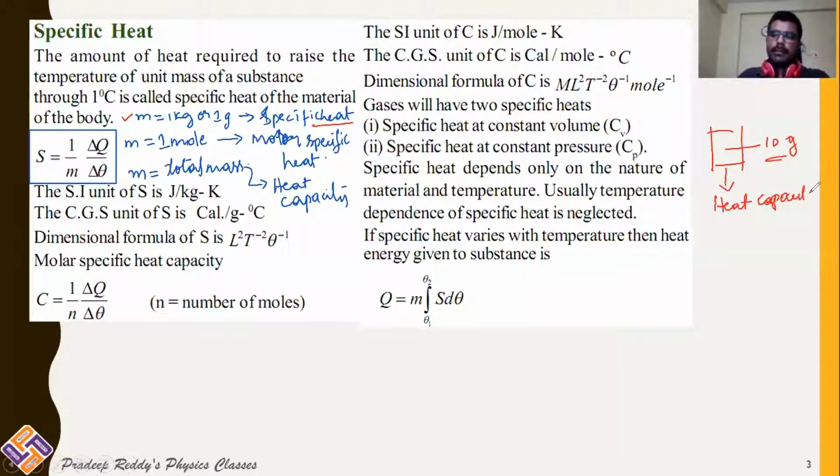Heat capacity is denoted with H. So I can simply write heat capacity H is equal to M, where M is the total mass of the substance, into specific heat.